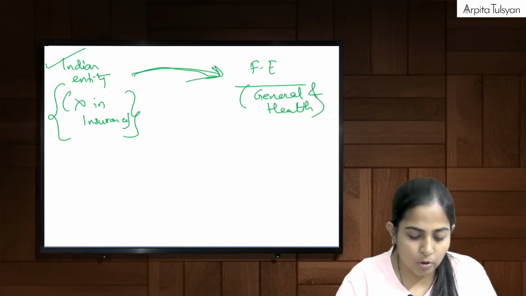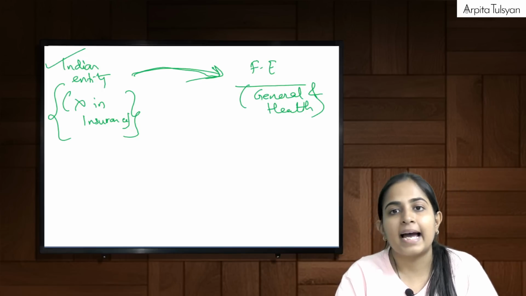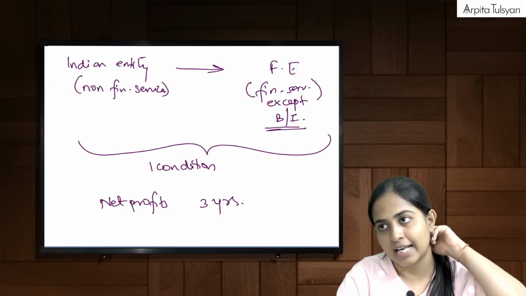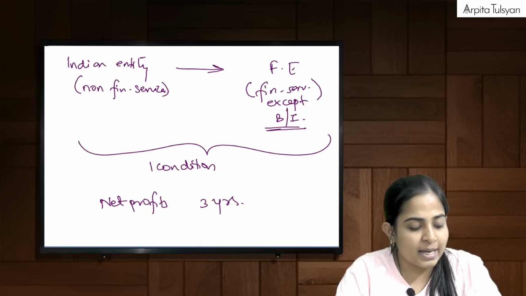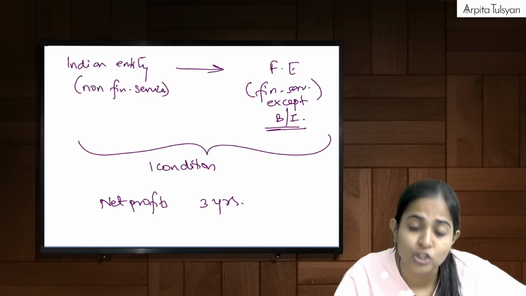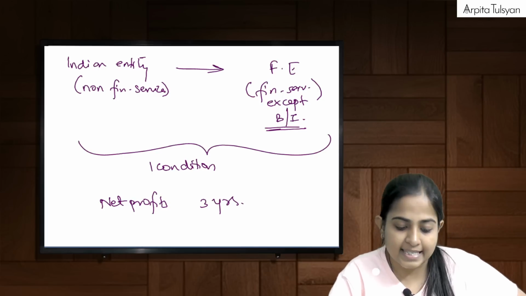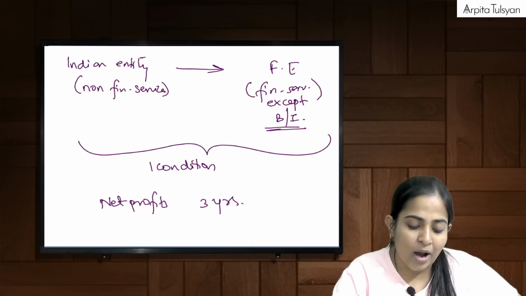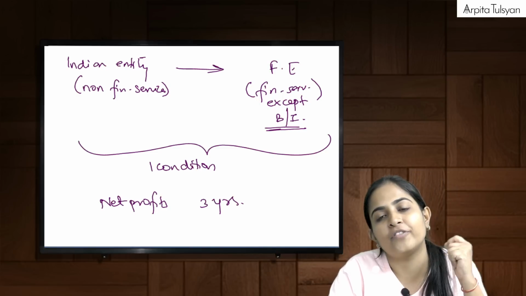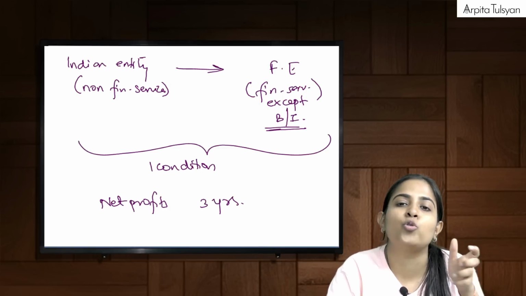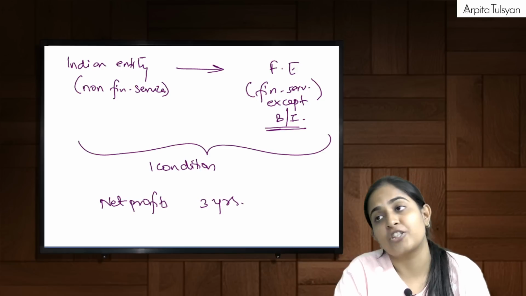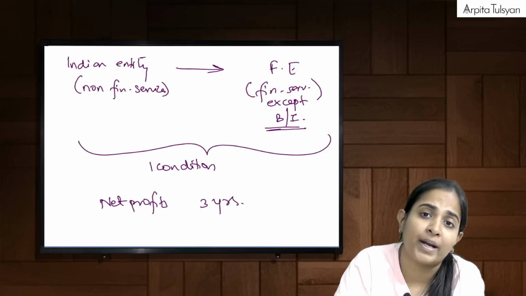Yes. Acha. There was a common condition that the Indian entity should be posting net profits for the last 3 financial years, right? Can there be a possibility that there was no profit posted for the year March 21 or March 22 because of COVID-19? Yes, exceptional circumstances can be there. Then the financial results for those periods can be excluded for considering the profitability of the last 3 years. Means we can ignore those 2 years because of the special reason of COVID. Very clear with this?